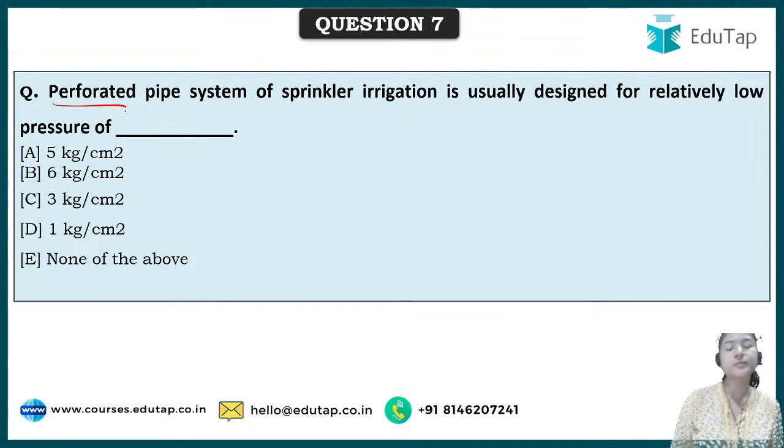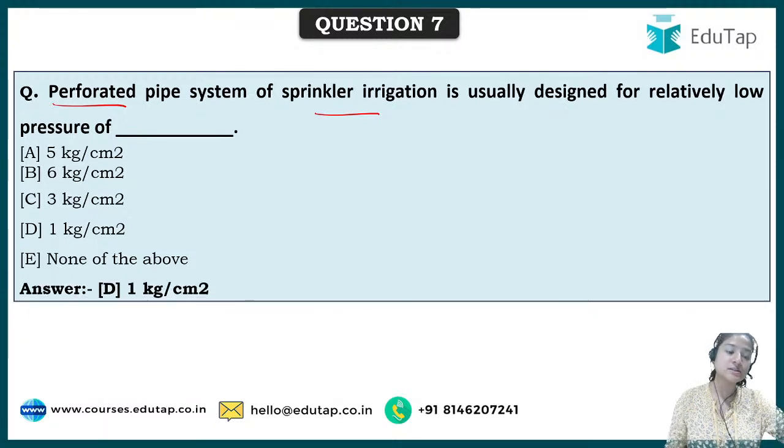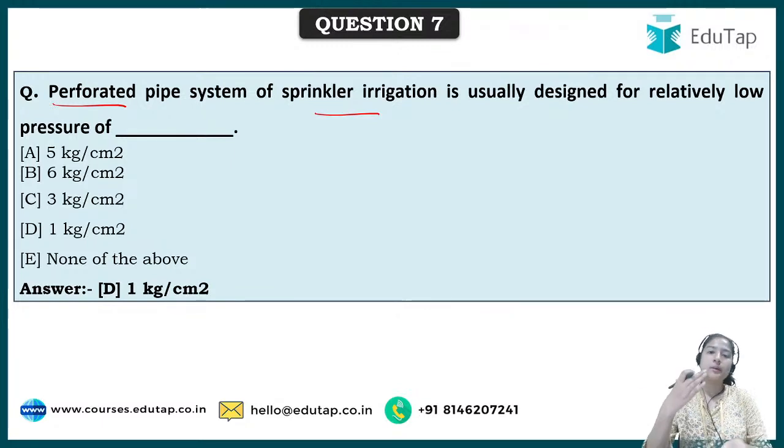Perforated basically means anything that has holes, and of course for sprinkle irrigation we need holes in pipes, so that it acts like rain. The pressure provided by the perforated pipe system of sprinkler irrigation is 1 kg per centimeter square, because if we go for more pressure, it could break down the foliage of the plant, right?